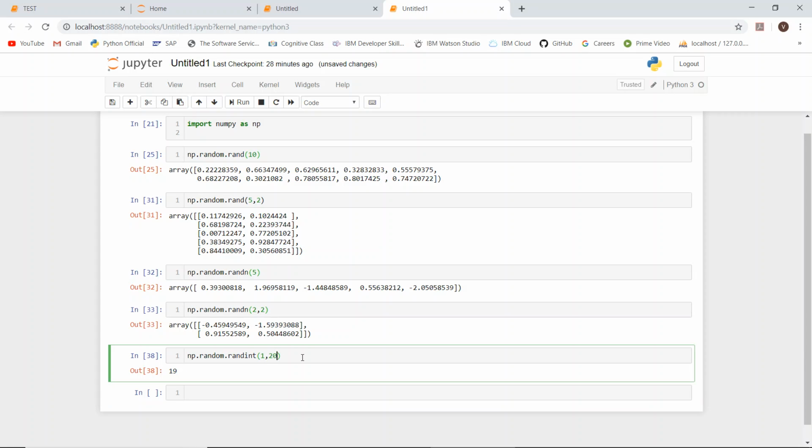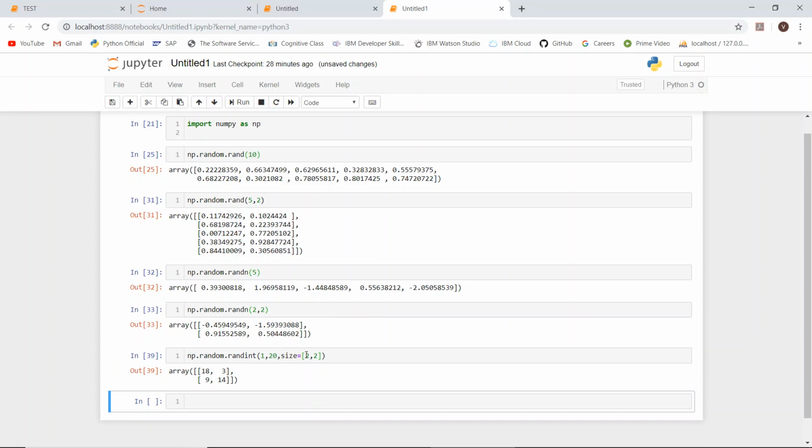Okay, so if I pass size is equal to 2 comma 2, here in the 2 by 2 matrix form, numbers between 1 to 20 will be picked randomly and formed into a 2 by 2 matrix.